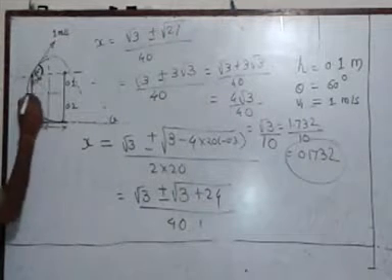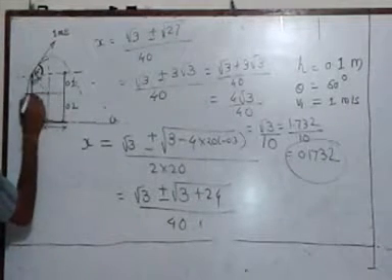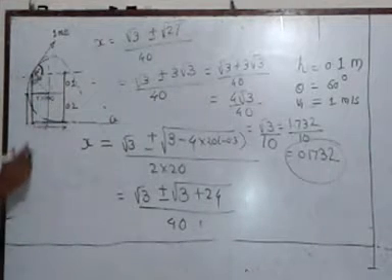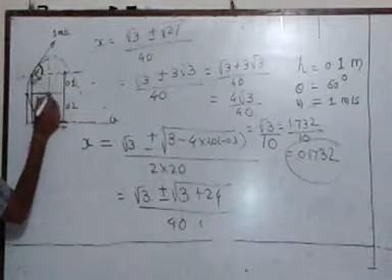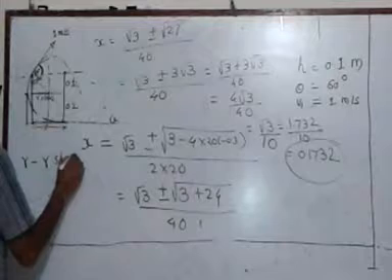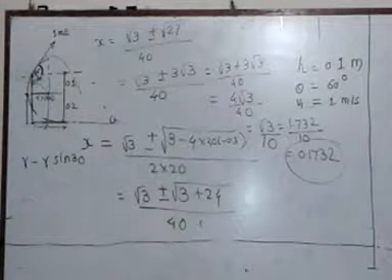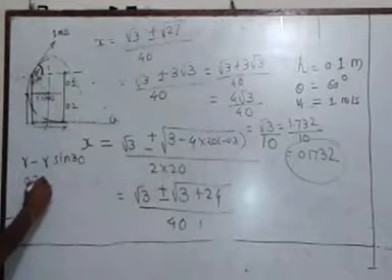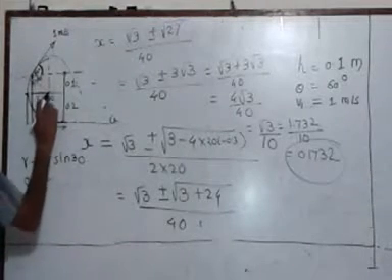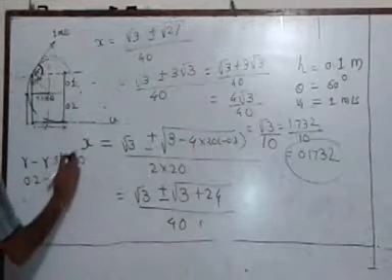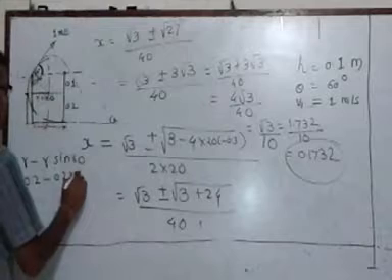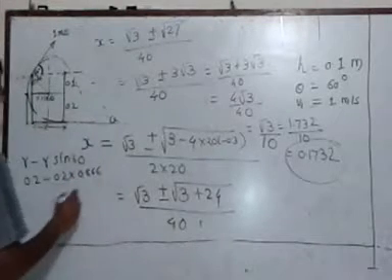And then we need to find this small portion. So look at this triangle here. This particular portion is r sine 60, and from here to here, it is r. So the small portion will be r minus r sine 60. As r is 0.2, it is 0.2 minus 0.2 into sine 60, which is 0.866.